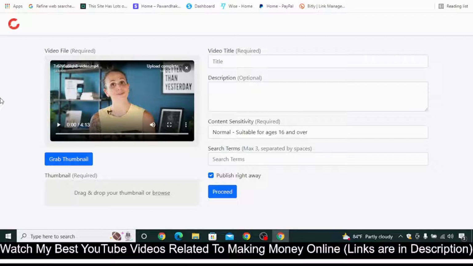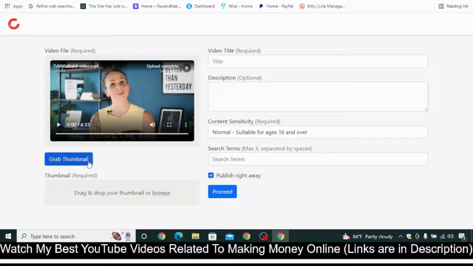Maybe if you upload up to 10 videos and 2 videos get some kind of strike and are removed, then 8 videos will keep on bringing you views and sales in the long run. So don't take that much tension about copyright issues, because you are not downloading videos from YouTube and uploading them to YouTube. You are downloading the videos from YouTube and uploading them to BitChute.